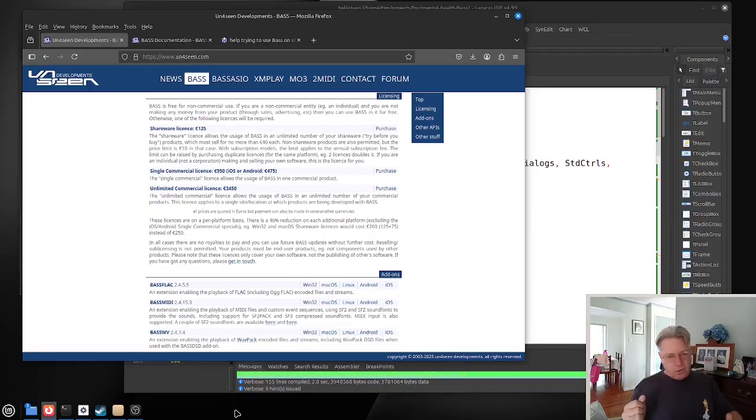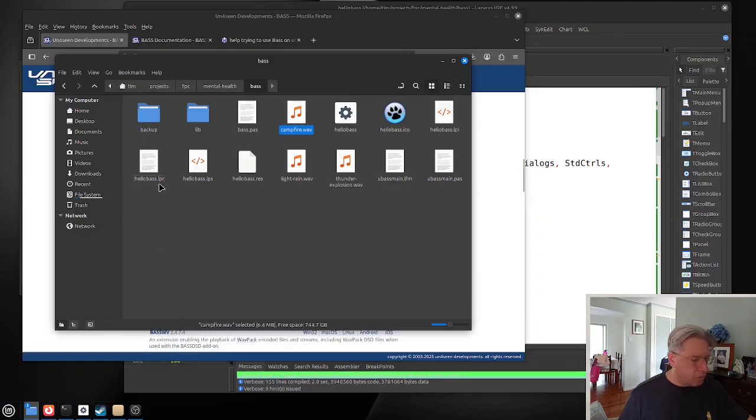So I downloaded those. We've put the lib file, the .so file, into the user local lib folder, and we have a BASS folder that I put under my mental health folder, which had the program from yesterday in it. And we're just starting to work out what's needed in order to create that sort of picture.